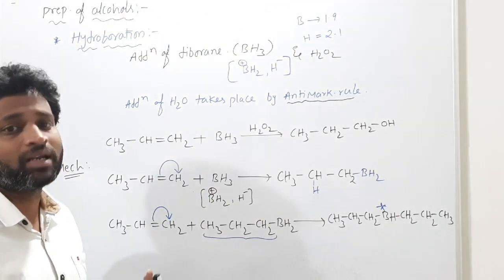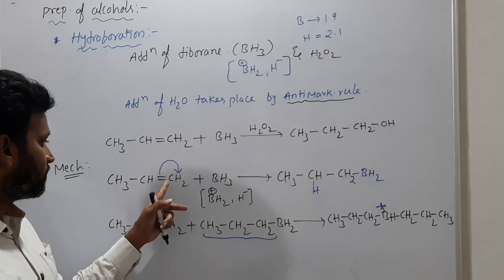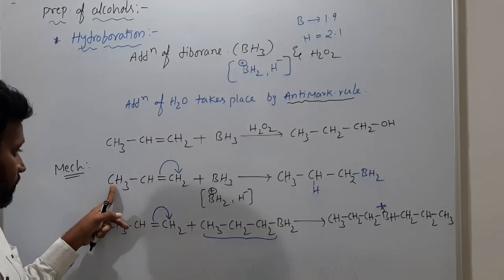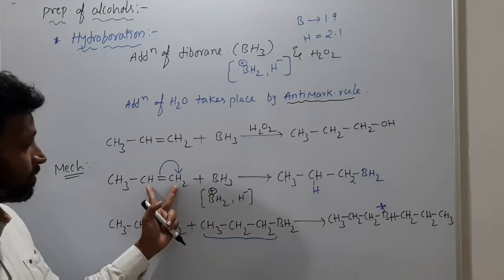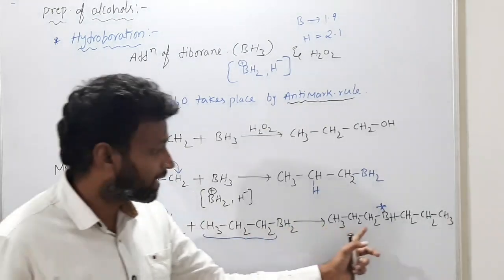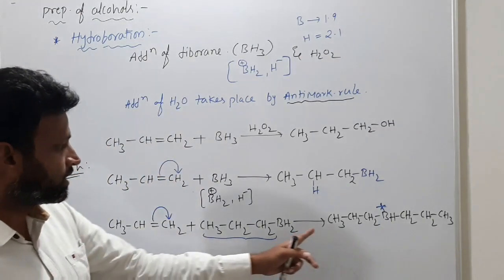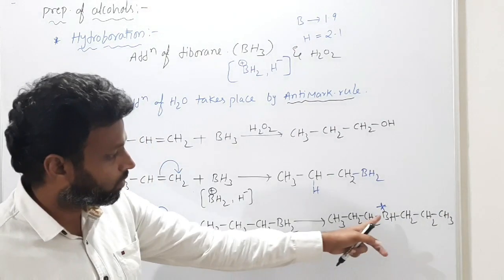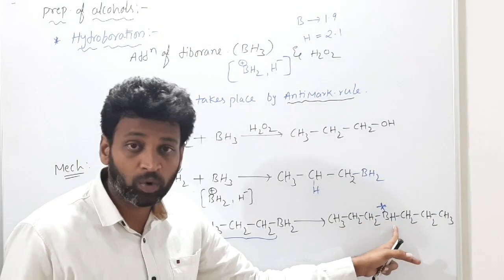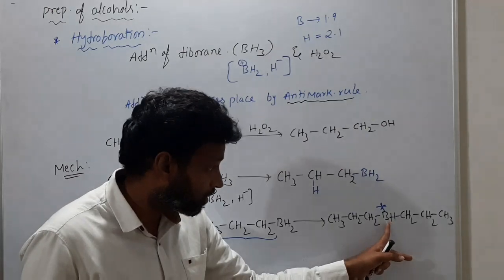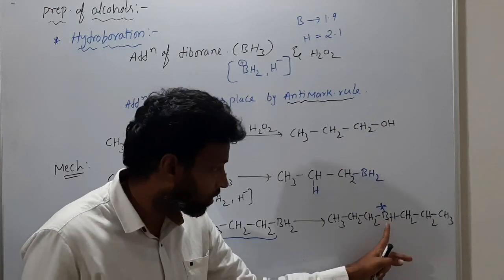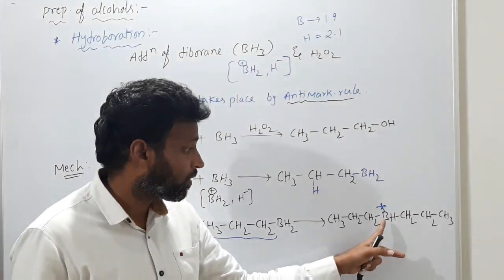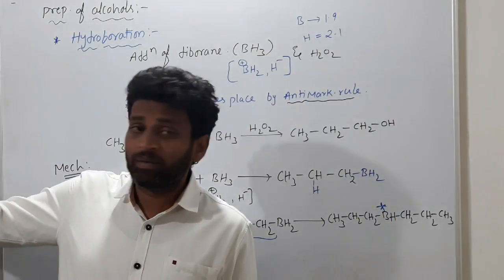But the last carbon means terminal carbon. Why terminal carbon? This double bonded carbon has more number of hydrogens. Don't consider this carbon as having more number of hydrogens. Double bonded carbon I am talking about. Now you can add one more or not, tell me. So CH3 CH2 CH2 BH and CH2 CH2 CH3. And one more alkene you can add, one more propene, because with boron you have one more hydrogen here. Getting it? So one more propene can be added.